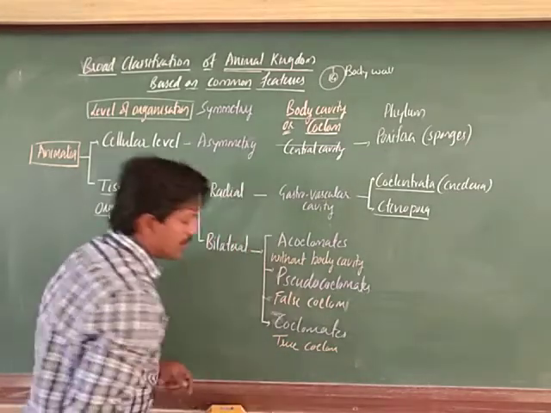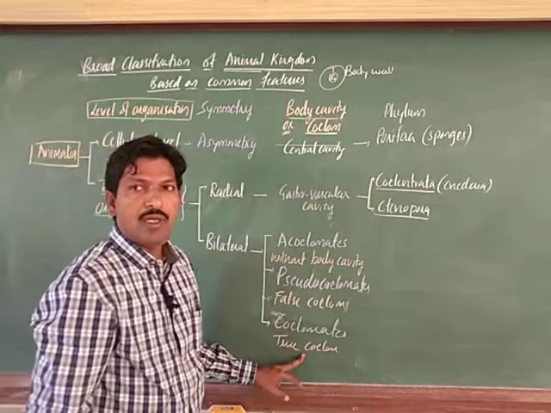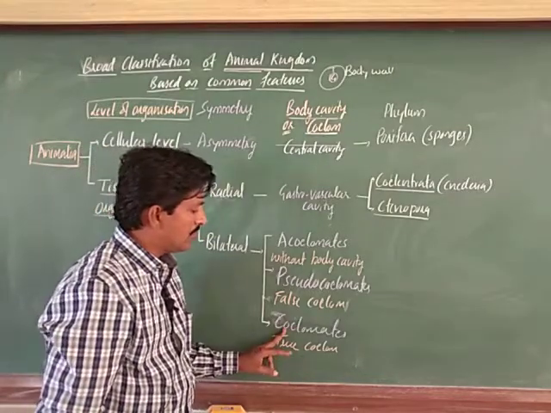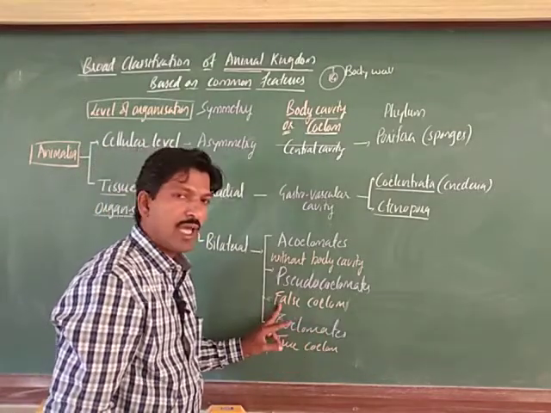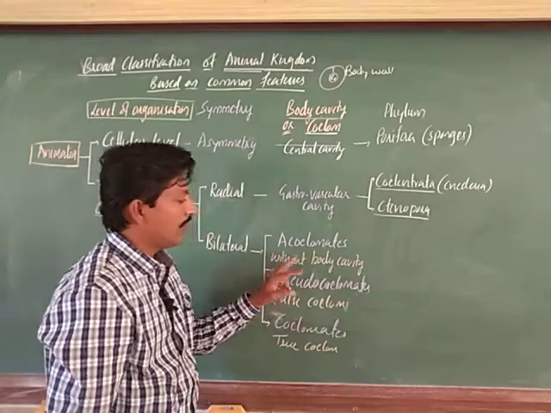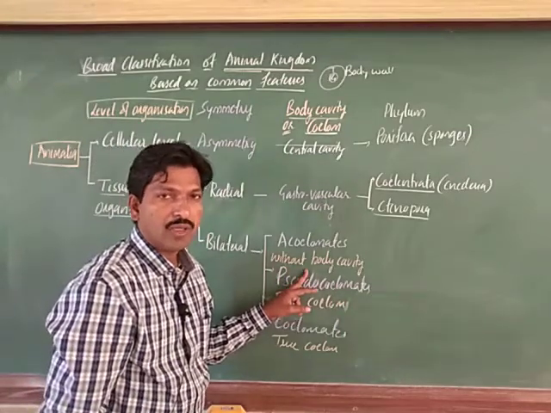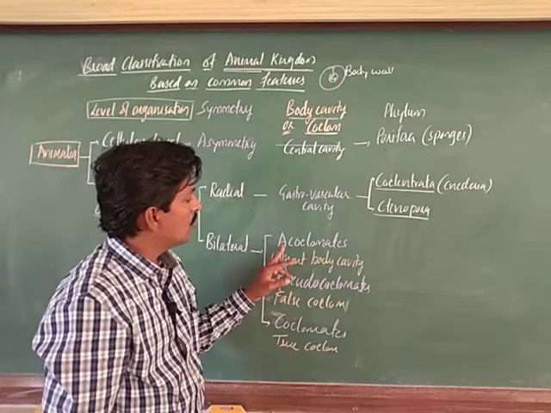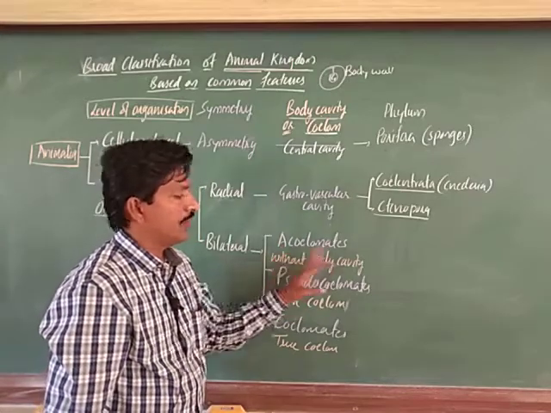Animals that possess a true coelom are called coelomates. Animals that have a false coelom are called pseudocoelomates. Animals that have no body cavity, where the coelom is absent, are called acoelomates, right.